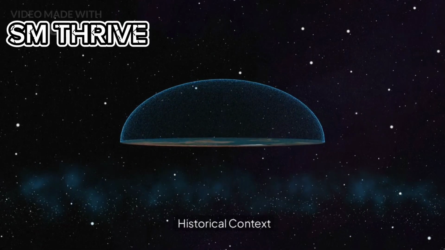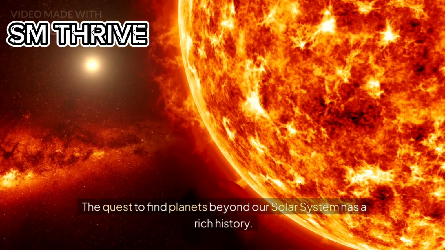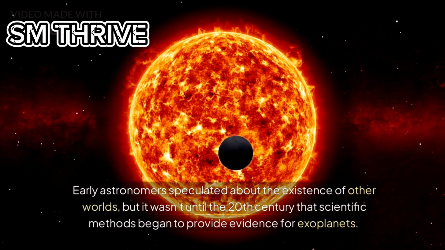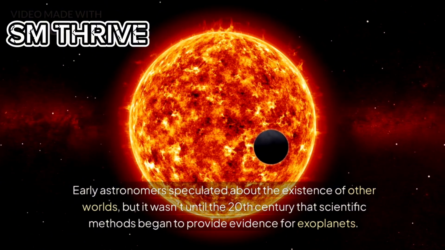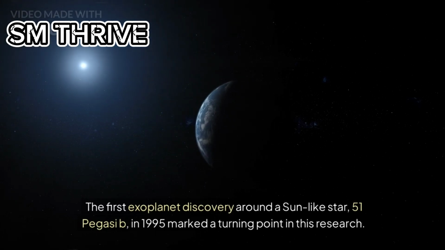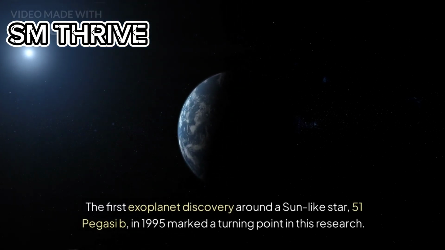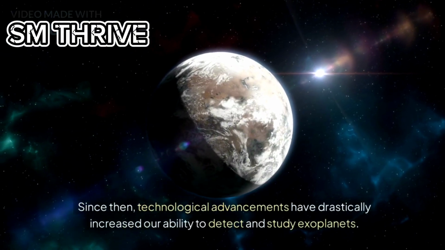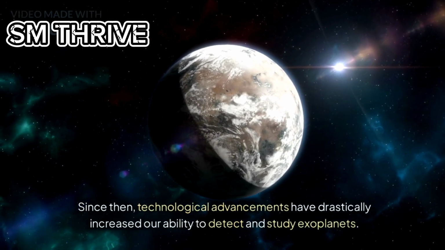Historical context. The quest to find planets beyond our solar system has a rich history. Early astronomers speculated about the existence of other worlds, but it wasn't until the 20th century that scientific methods began to provide evidence for exoplanets. The first exoplanet discovery around a Sun-like star, 51 Pegasi b, in 1995 marked a turning point in this research. Since then, technological advancements have drastically increased our ability to detect and study exoplanets.